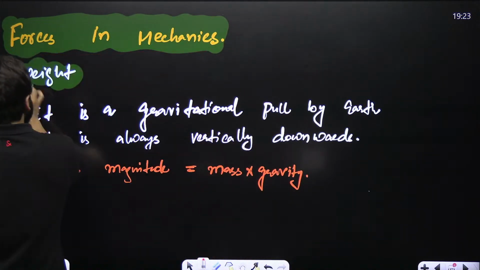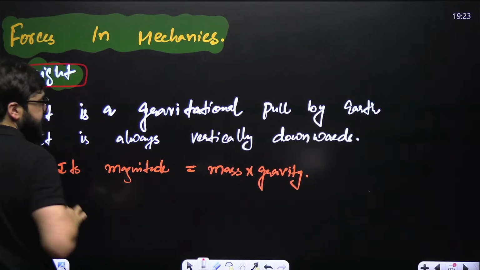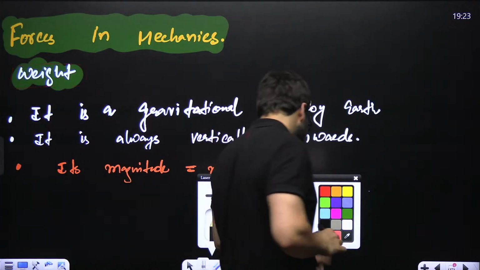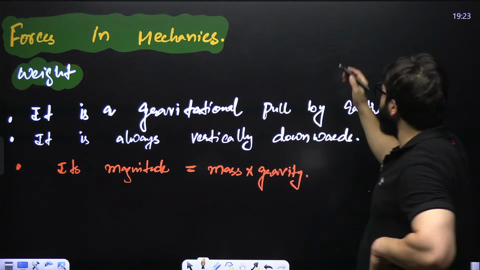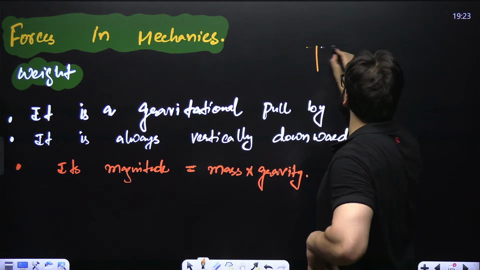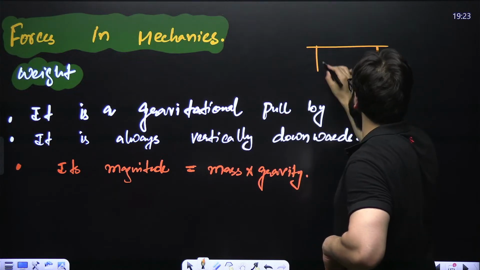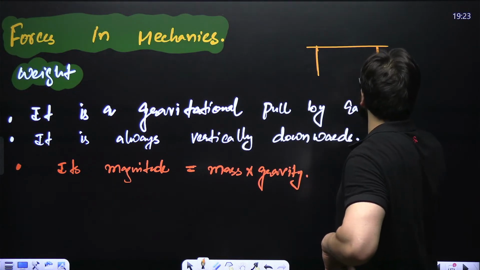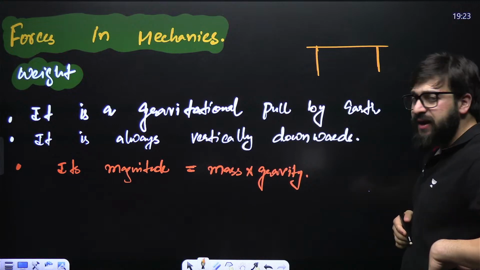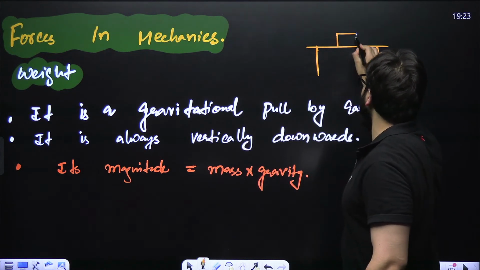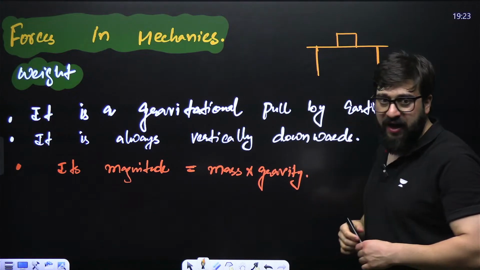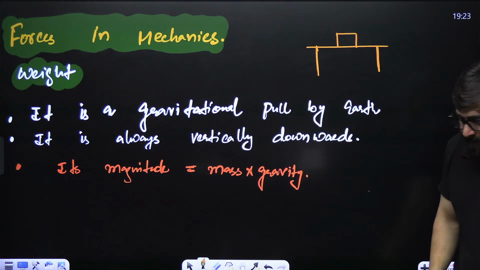Guys, see, the first one is what we call the weight. Sir, what is this weight? I'll make you understand, guys. Let's suppose I have got a table over here, and in this particular case, my dear friends, I have an object placed on the table.